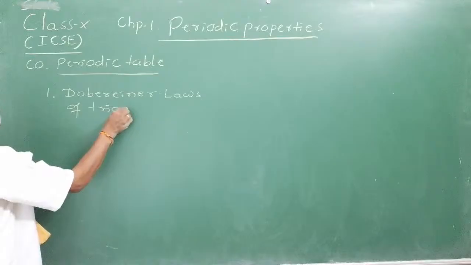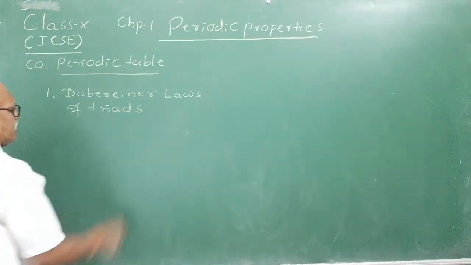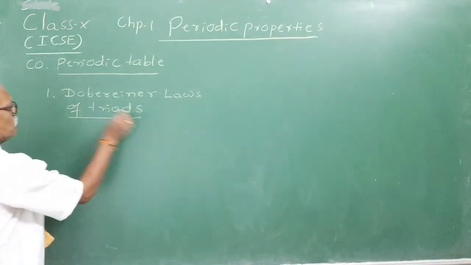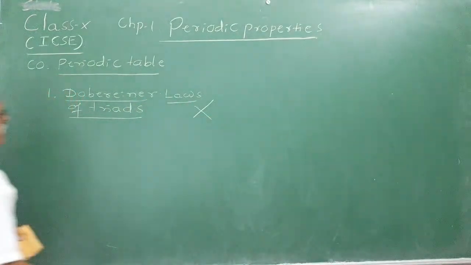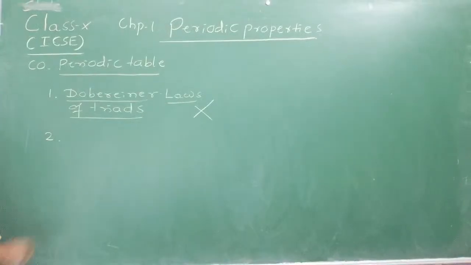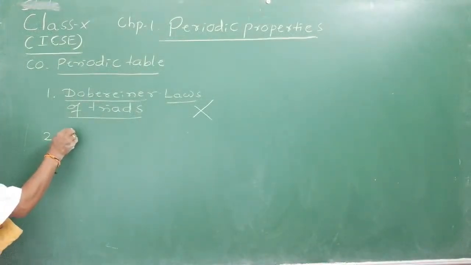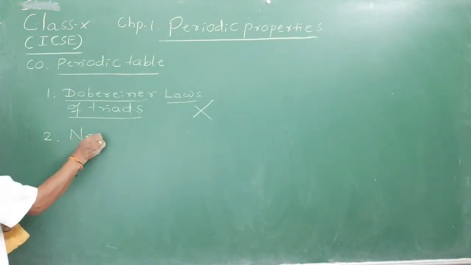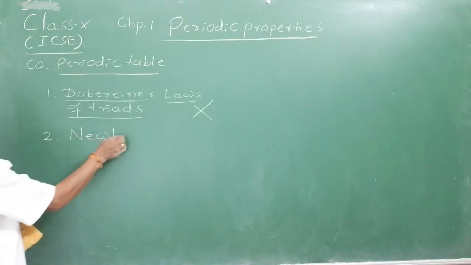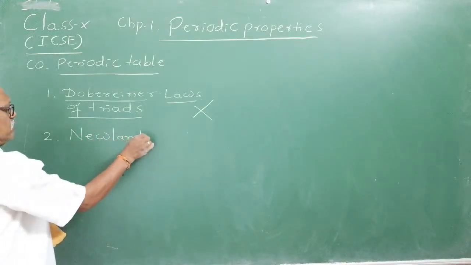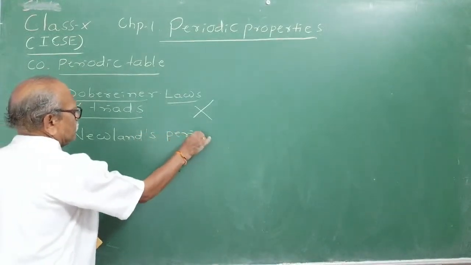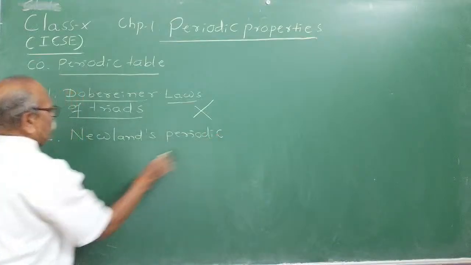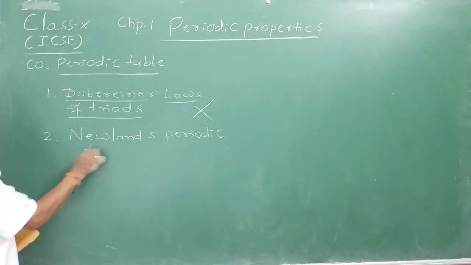How the development took place. Very few elements were known at that time, as most of the elements could not form triads. This particular table was discarded. Then the second noteworthy attempt was made by A.R. Newland, of a British chemist. Newland's classification of periodic table.